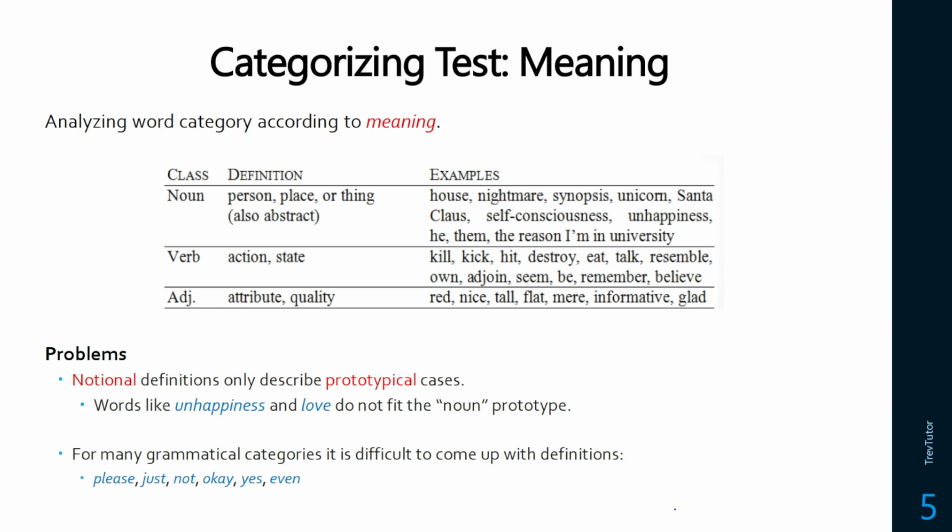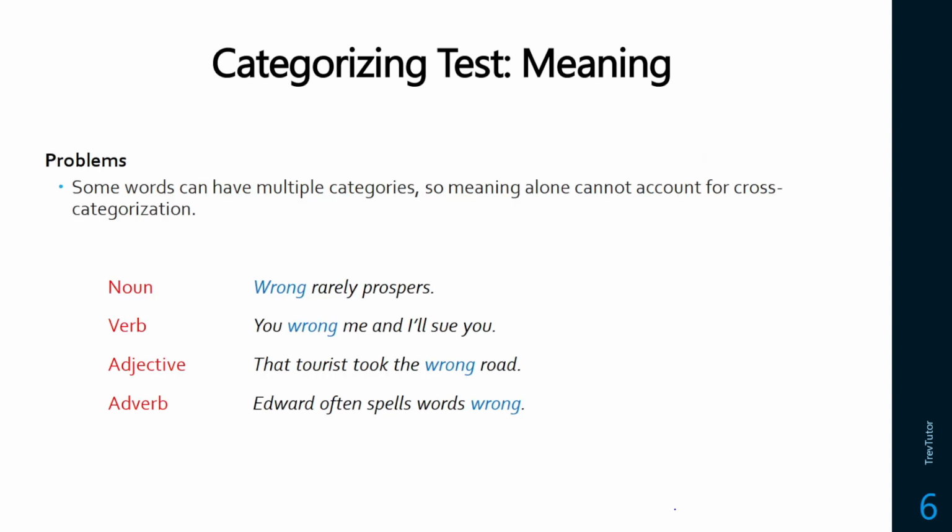In some words, it's just really hard to come up with definitions based on meaning. So a word like wrong as well, it doesn't have just one category. It's going to depend on the meaning. So wrong rarely prospers. Wrong here is acting as a noun. You wrong me and I'll sue you. That's a verb. The tourist took the wrong road. This is an adjective. This is now describing the road. And Edward often spells words wrong. This is how the spelling is done. It's an adverb. So it's going to depend on context. So meaning can't just get you the word category on its own.